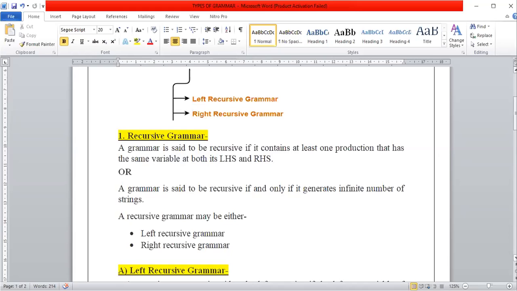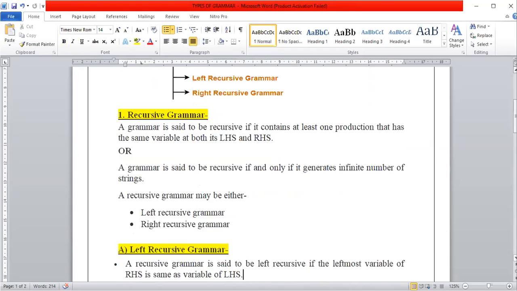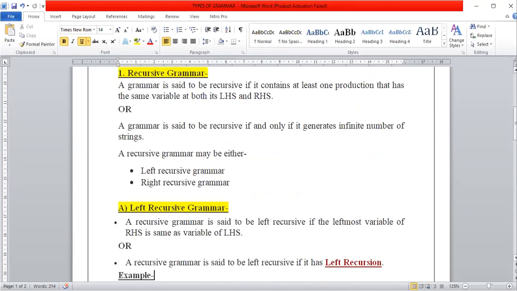A recursive grammar is said to be left recursive if the leftmost variable of the right hand side is the same as the LHS, the left hand side. So the leftmost variable appearing on the right hand side should be the same as the variable on the left hand side. Or you may say a recursive grammar is said to be left recursive if it has left recursion.